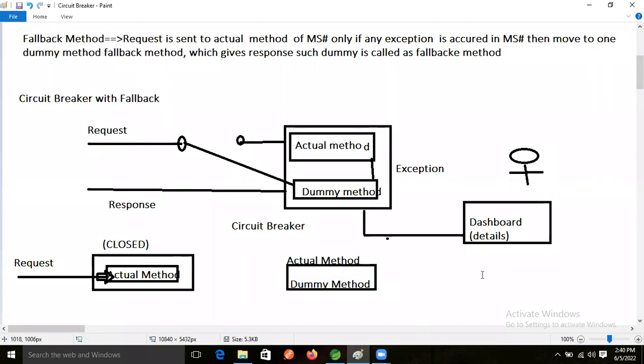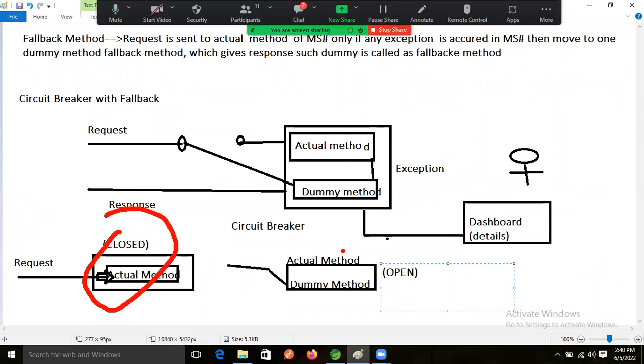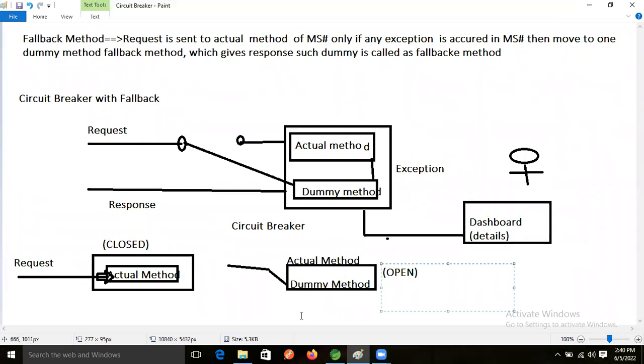But our request is coming, not going to the actual method. Not going to the actual method. It is coming to the dummy method. Which status is that one in now, guys? Open status. This is the closed status, and this is the open status.